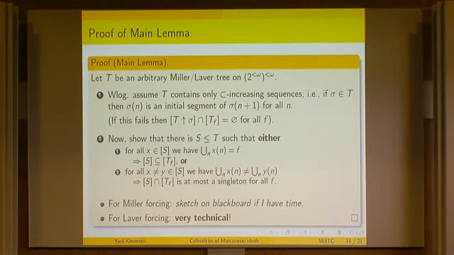Just a few more words about this proof. How does this proof work? Suppose we start with an arbitrary tree T. Again, in that space, first of all, we know that without loss of generality, we may assume that T contains only increasing sequences.